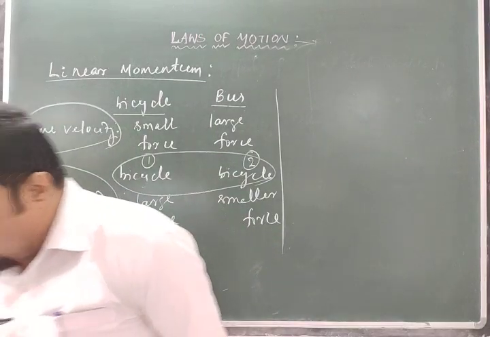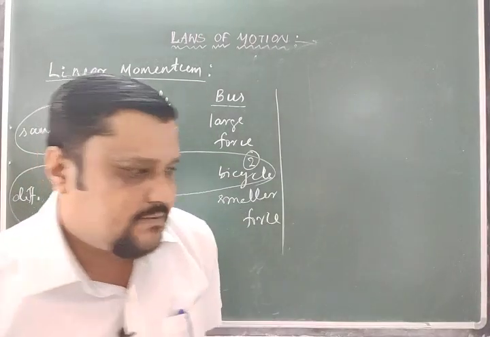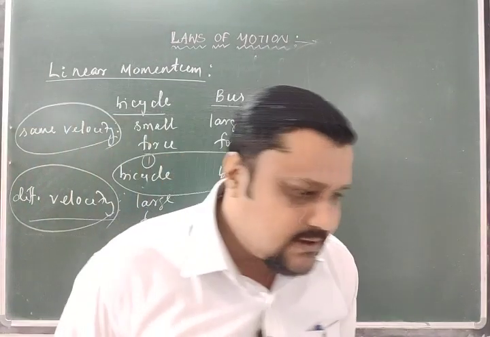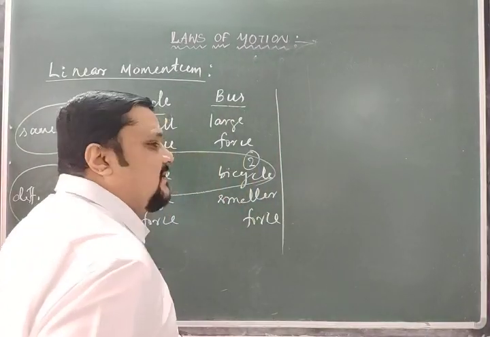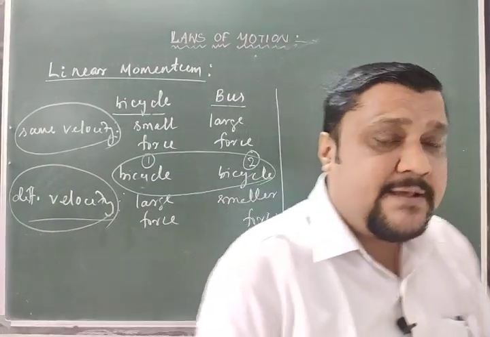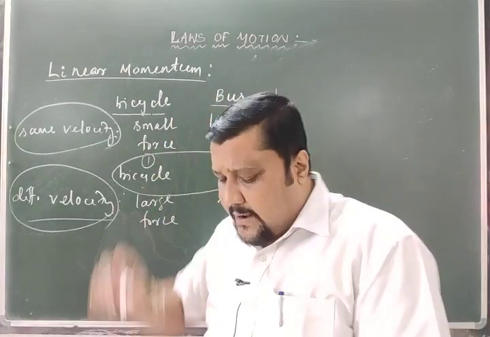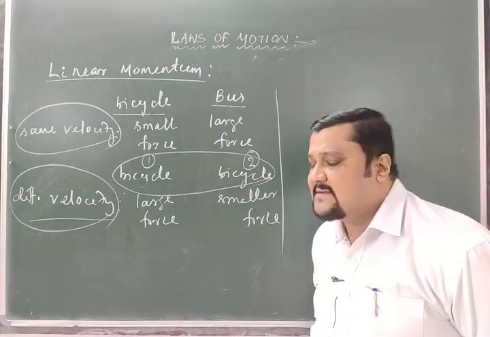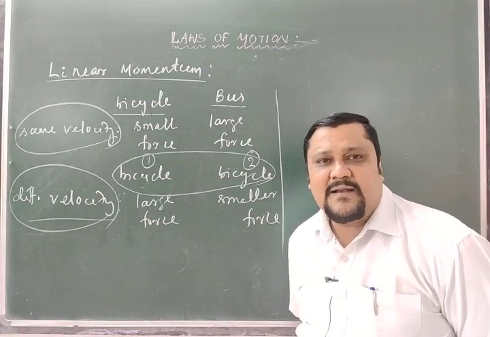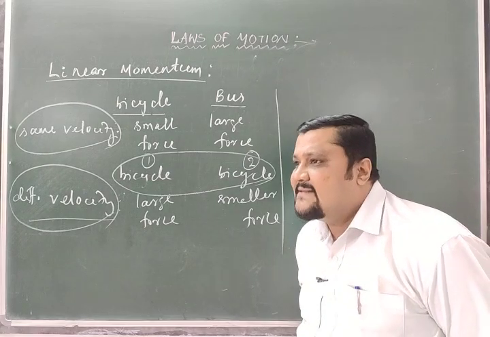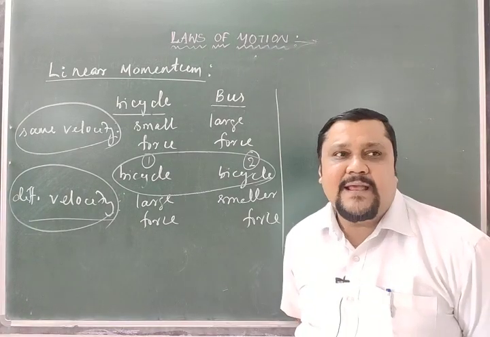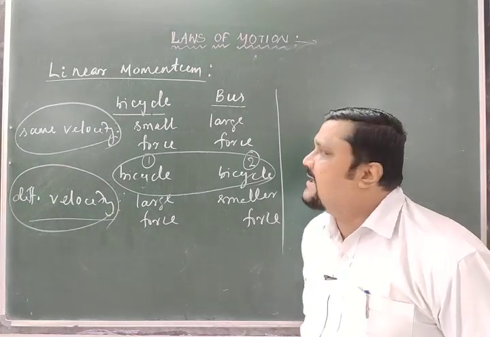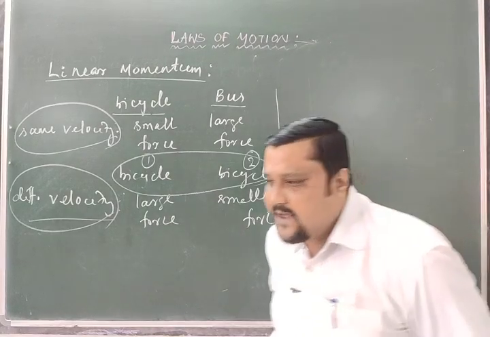The effect of the motion of a body depends on both its mass and its velocity. So from that conclusion, we got a quantity, the motion contained in the body, or the motion possessed by the body, that is called linear momentum.